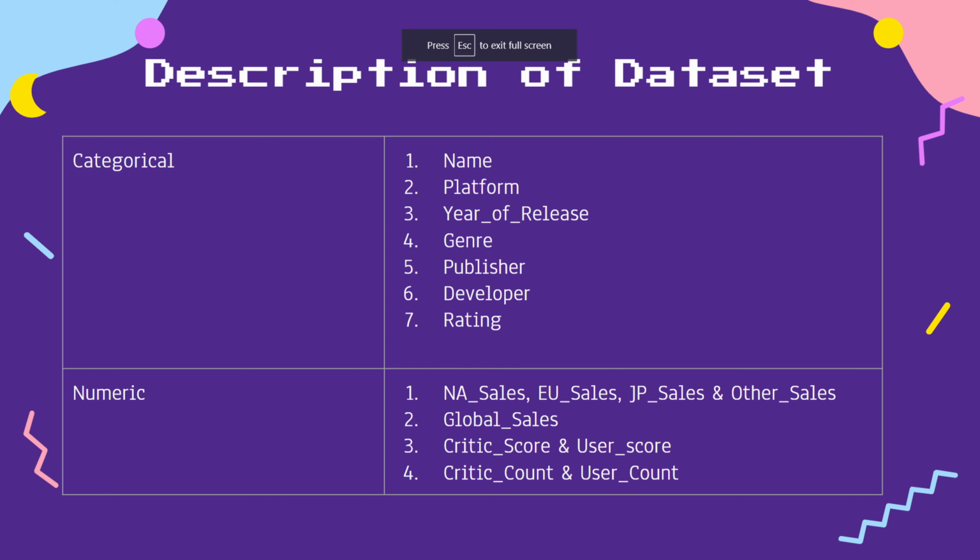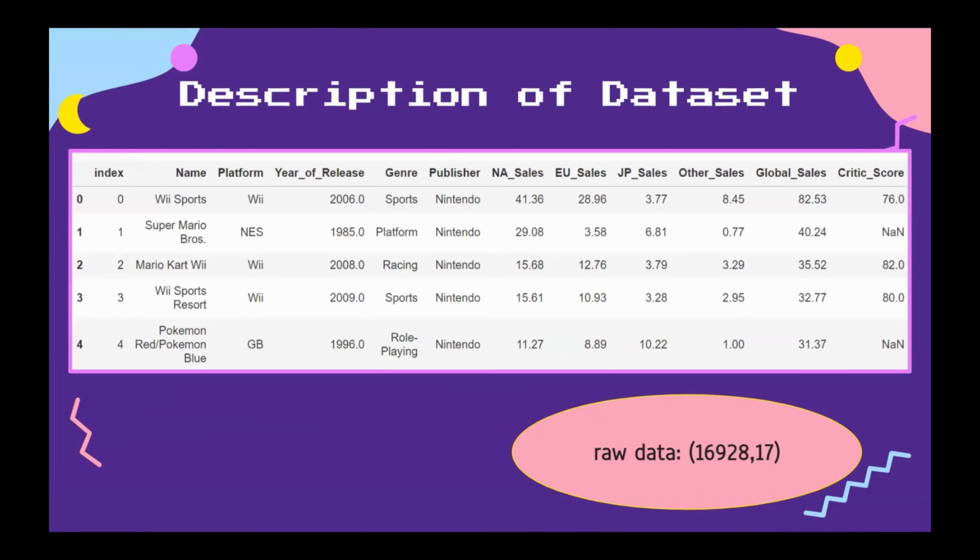Our raw dataset contains 7 categorical data, which are name, platform, year of release, genre, publisher, developer, and rating. It contains numeric data such as domestic and global sales measured in millions, followed by critic and user score and count. Our raw data contains 16,928 rows and 17 columns.